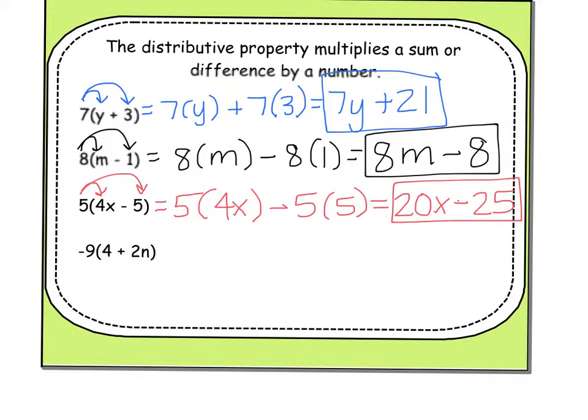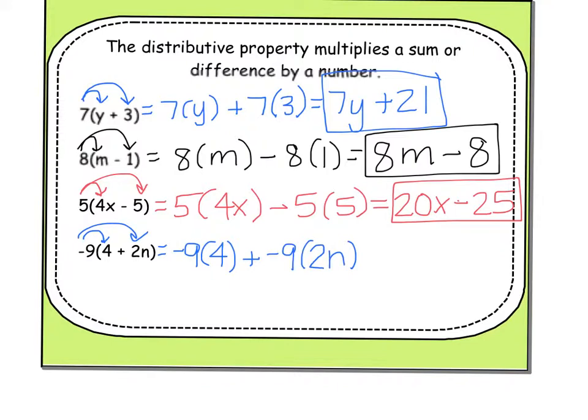The last example here, the negative 9 wants into the party. Don't be alarmed by the negatives. You know the rules for our negative numbers. So first, the negative 9 is going to shake hands with the 4. Plus, now the negative 9 is going to shake hands with the 2n.